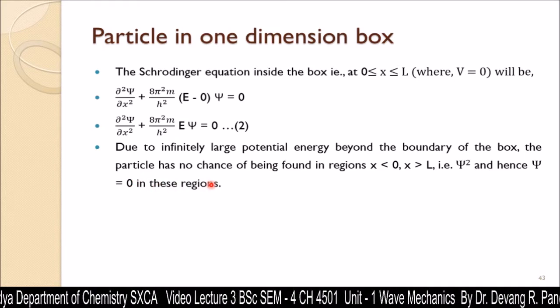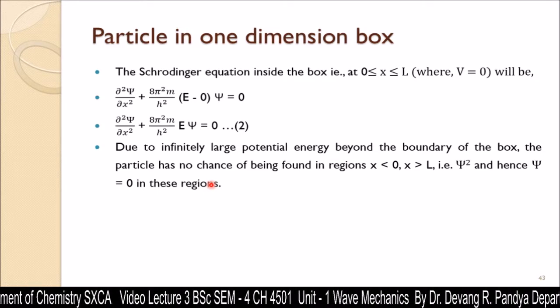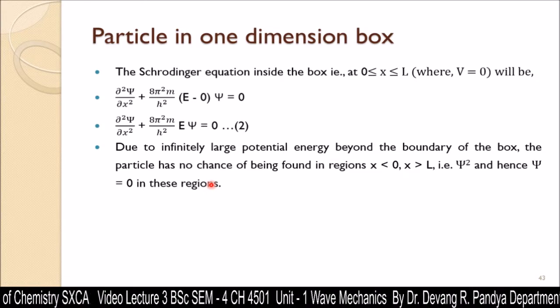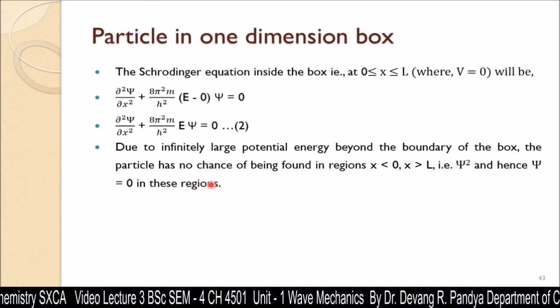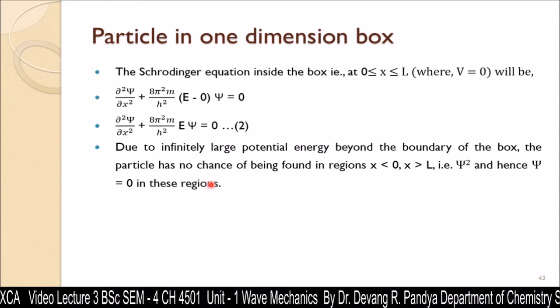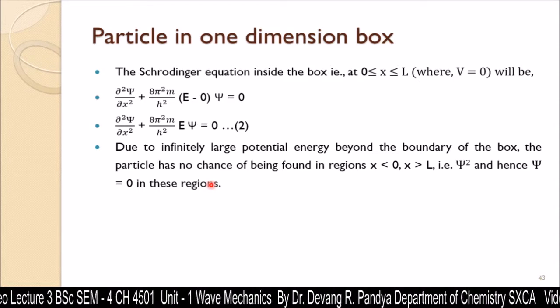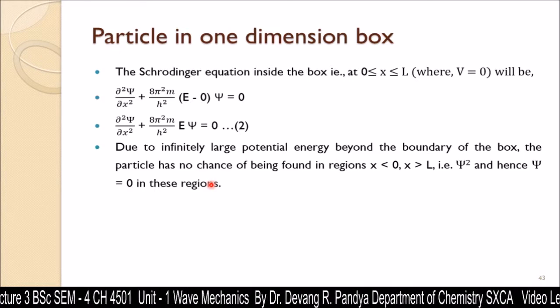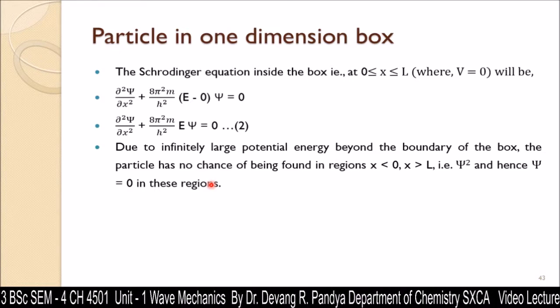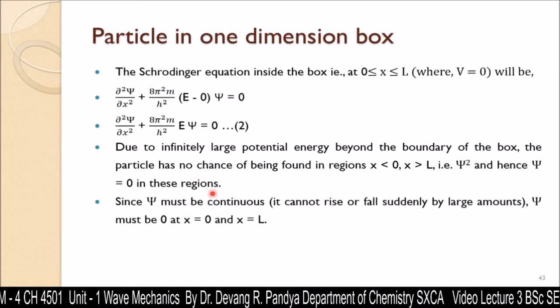You know that at x equal to 0 we put the nucleus, and on the nucleus there is no probability of finding an electron. On that wall no particle can be observed as the potential energy is infinitely high. At x equal to L there is another wall, and there also the potential energy is infinitely high, so there is no probability of finding the electron.